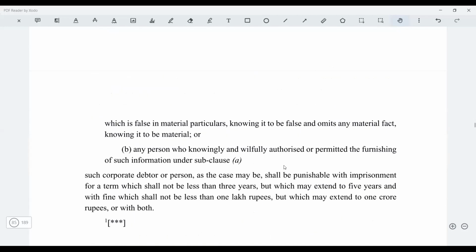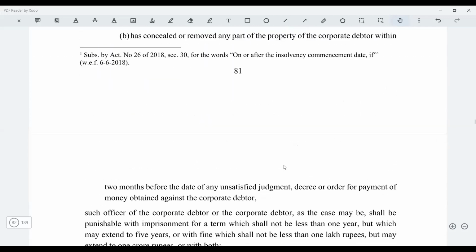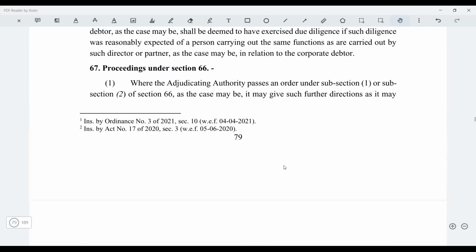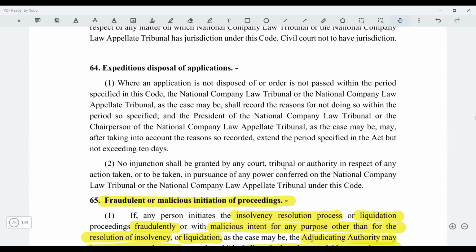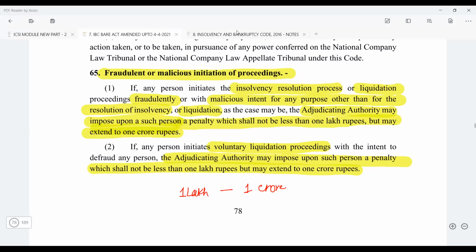There is too much, except for this, that when the application is filed fraudulently, this you can anyway include in your normal answer also. If the application is made fraudulently by the corporate debtor or the creditor, then in that case NCLT may impose a penalty which will be a minimum of 1 lakh and a maximum of 1 crore. Right, so this is there.